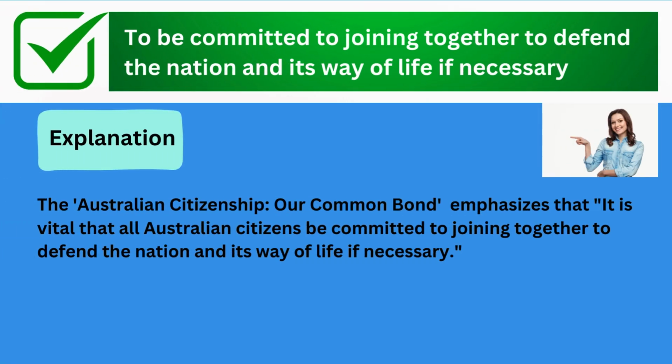The correct answer is to be committed to joining together to defend the nation and its way of life if necessary. Explanation: the Australian Citizenship, Our Common Bond, emphasizes that it is vital that all Australian citizens be committed to joining together to defend the nation and its way of life if necessary.